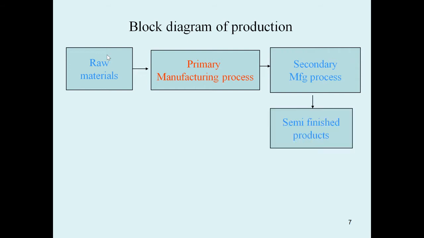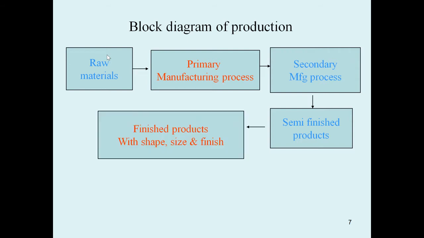First of all, you take a raw material, and that raw material is converted into a semi-finished product by the primary process. Then that semi-finished product is made into a finished product with the required shape, size, and heat treatment processes.